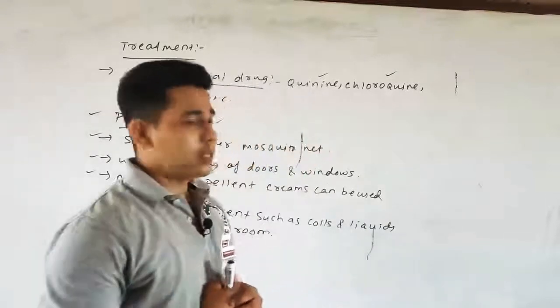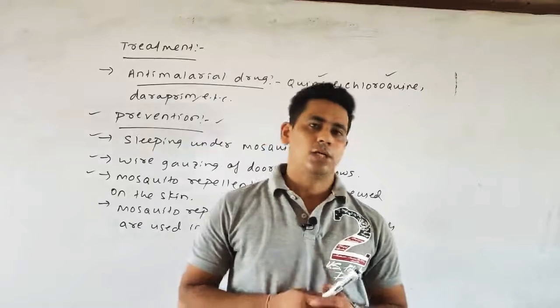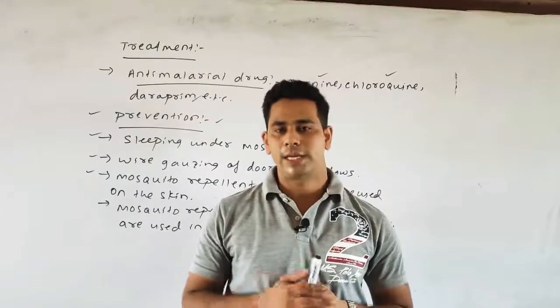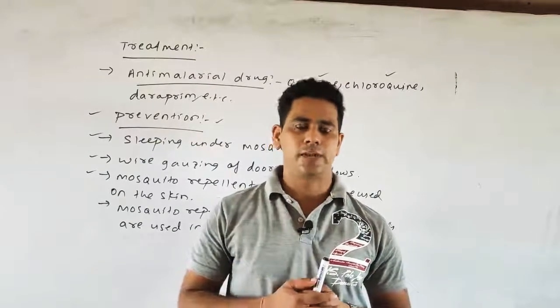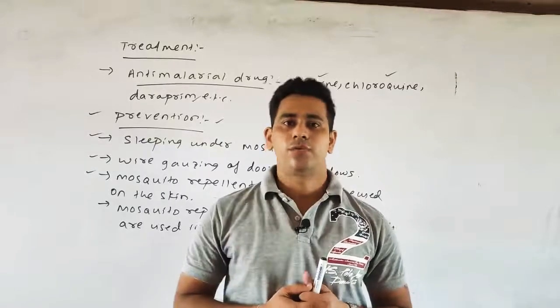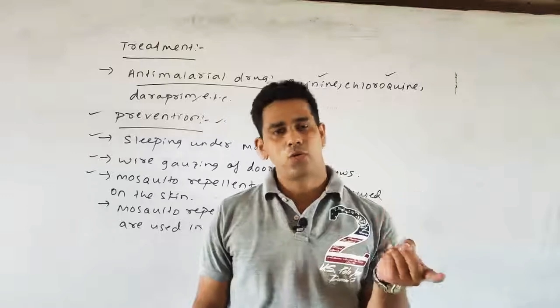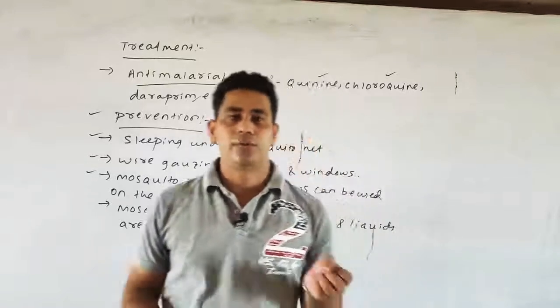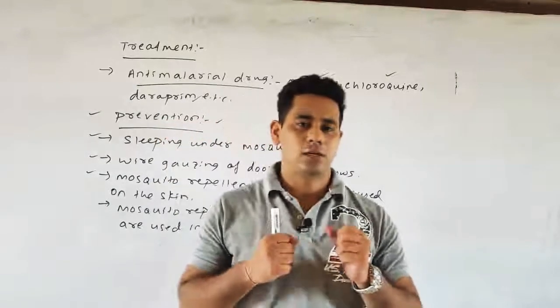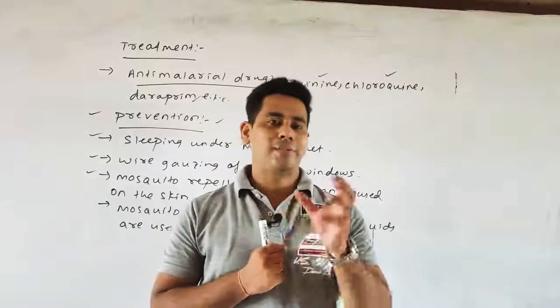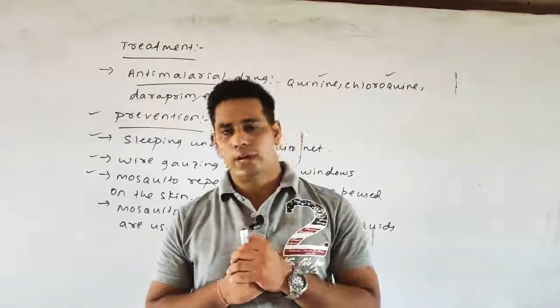Next, we discussed various symptoms, in which we discussed the 3 stages and also various clinical symptoms such as enlargement of the spleen and also anemia. The 3 stages: one is the cold stage, where fever comes with intense cold, with a duration of about 15 minutes to 1 hour.